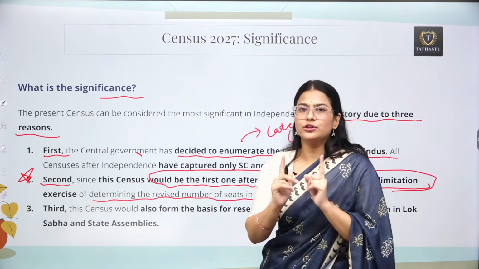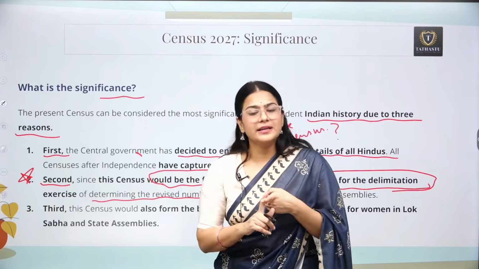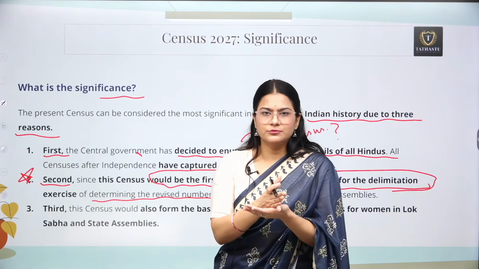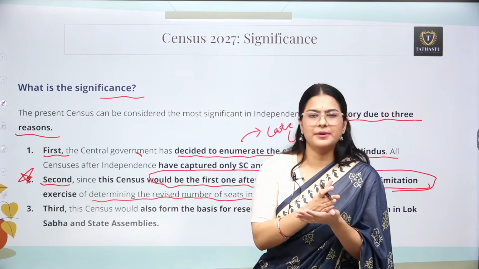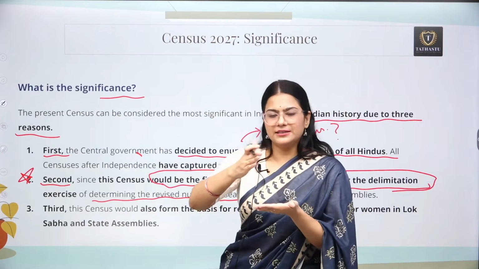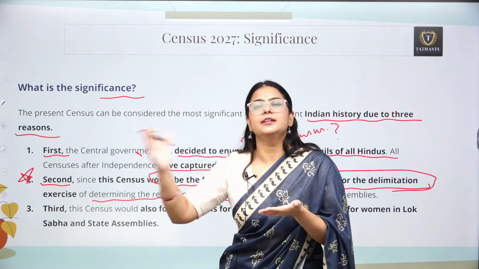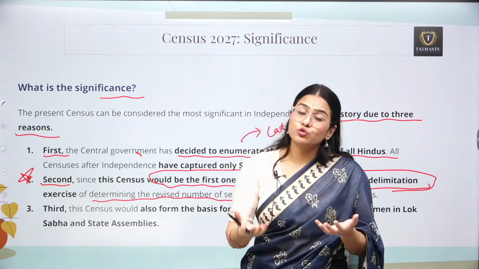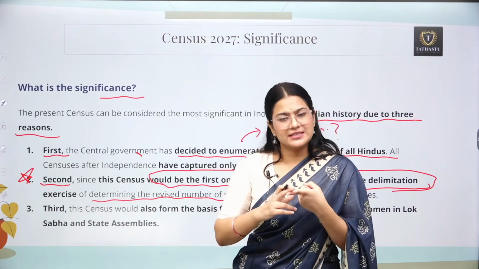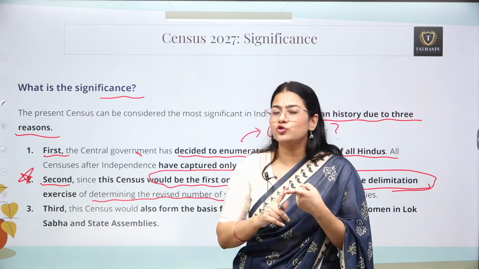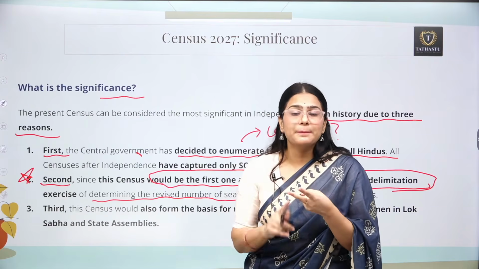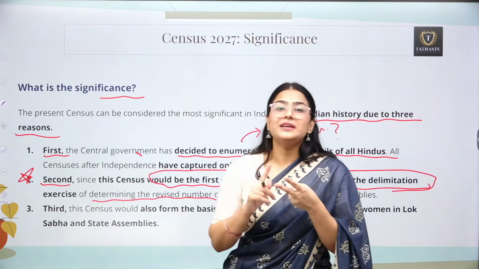But now the twist here is, because during the Indira Gandhi time, she wanted to have population control, she froze it through the 42nd Amendment Act. So the freezing happened, and after that the freezing was actually extended till 2026. Now 2026 is here, and it was decided that the first census that is going to happen after 2026 is going to be the basis of the number of seats in Lok Sabha from each state.